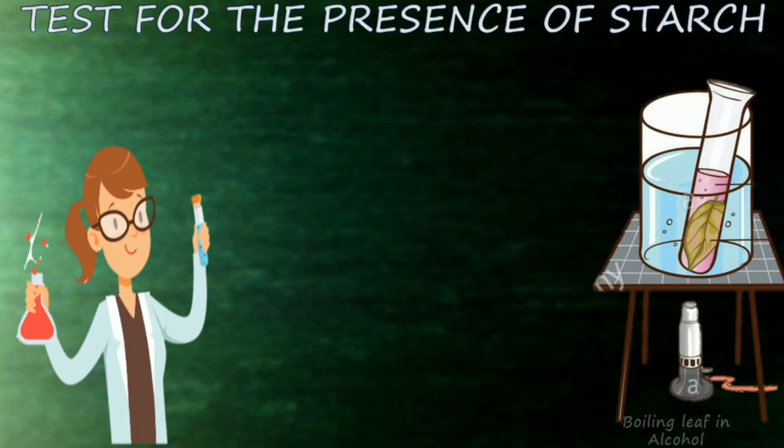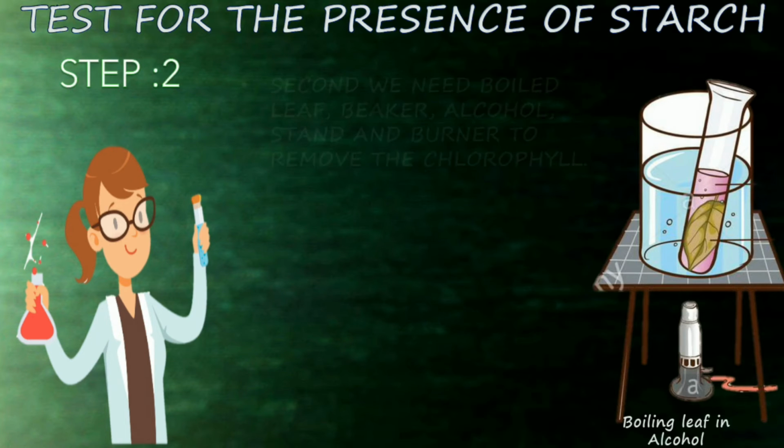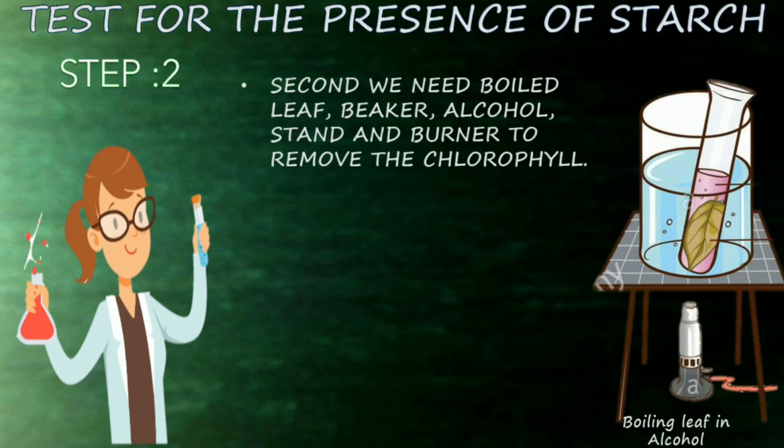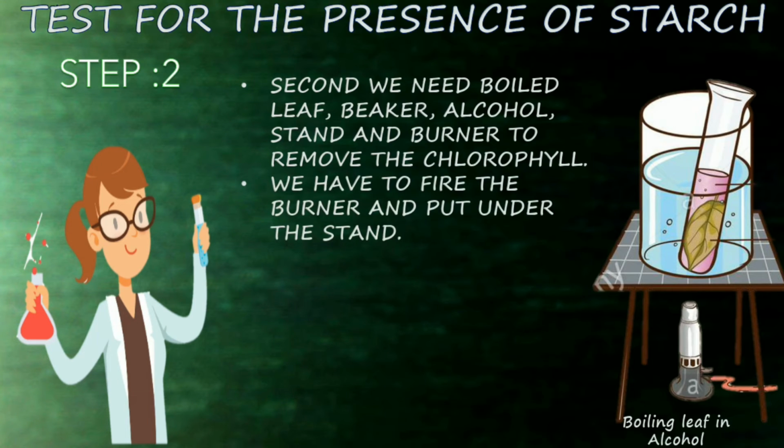Step 2. So now the things we need are boiled leaf, beaker, alcohol, stand and burner to remove the chlorophyll. We have to fire the burner and put it under the stand.